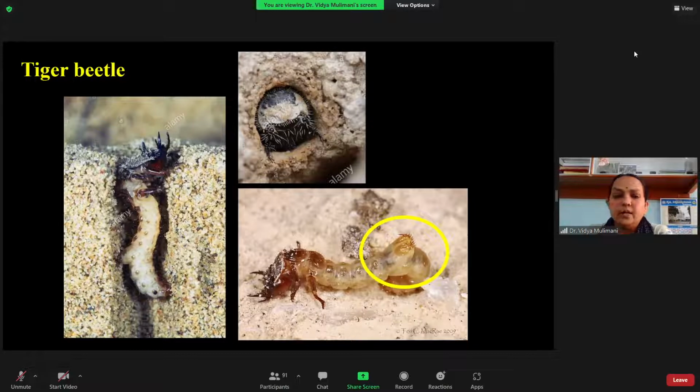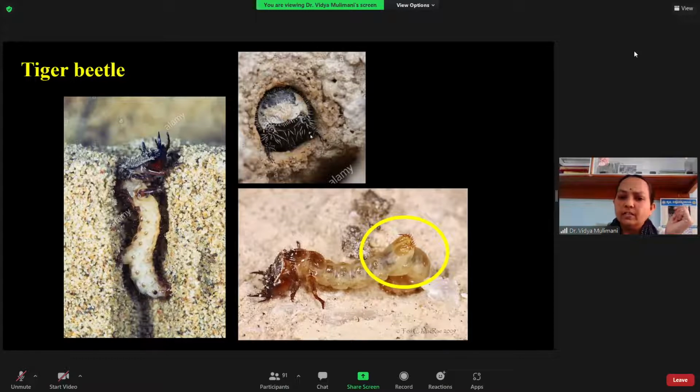You can see how the trap is hidden. Here you can see the grub of the tiger beetle hiding in the soil. Up to ground level, it enters into the soil, and with the hook on the fifth abdominal segment they pierce into the ground. It waits at the level of the ground with the mandibles wide open.